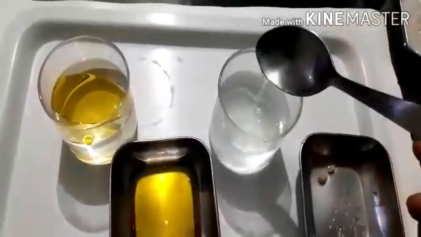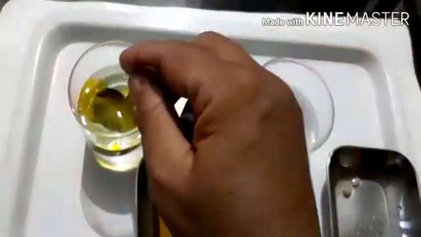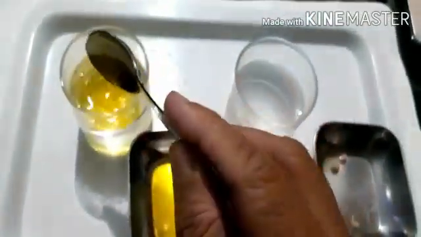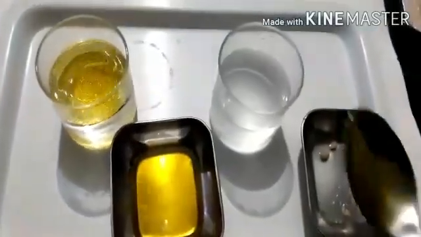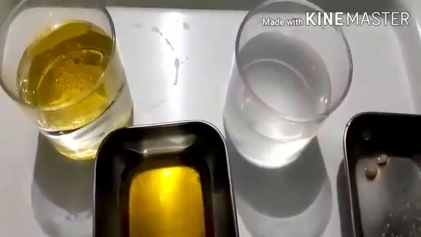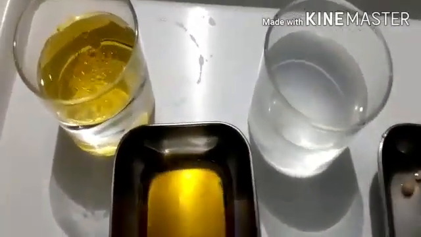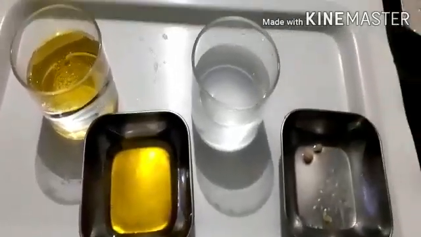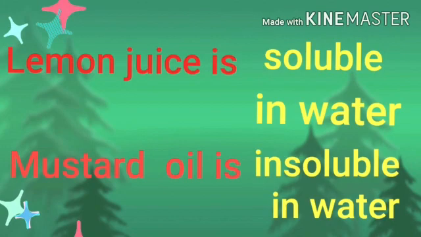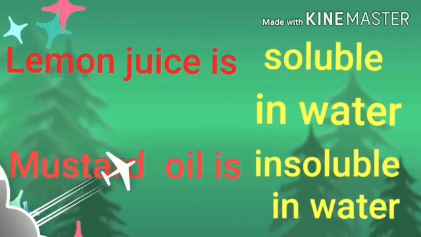Stir it well, and you can't identify where is water, where is lemon juice. But what about this? We can see the oil on the surface of water. This means that oil is a liquid that is insoluble in water, and lemon juice is soluble in water. So lemon juice is soluble in water, while mustard oil is insoluble in water. This is all about the nature of liquids in case of dissolution.